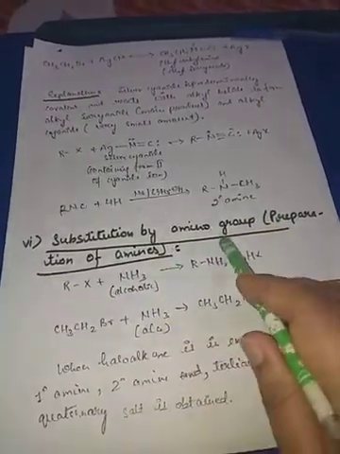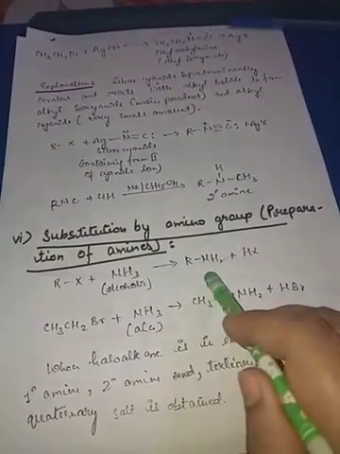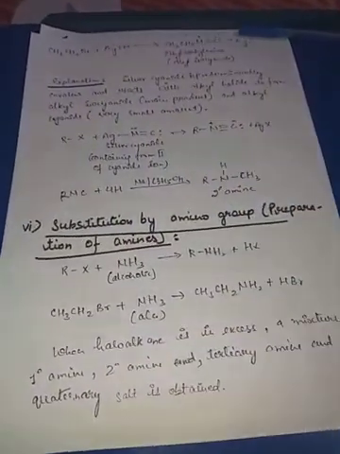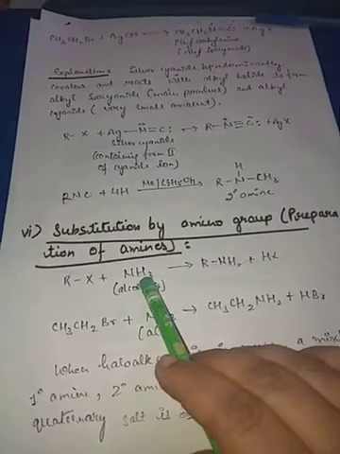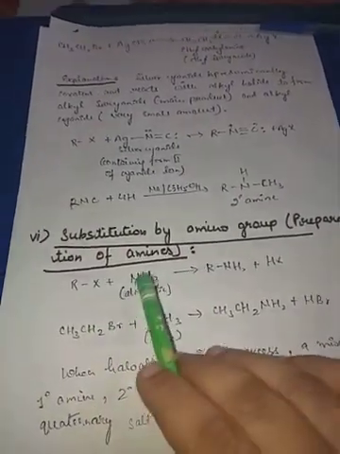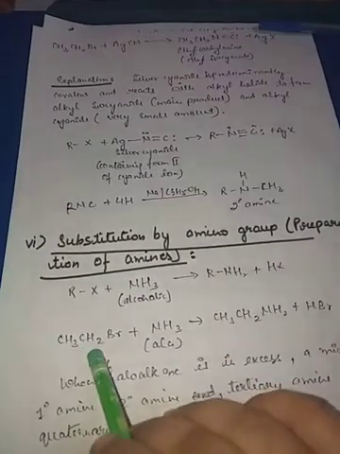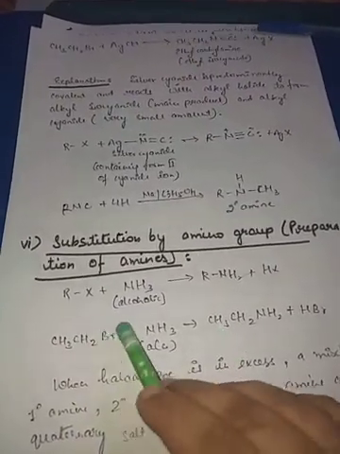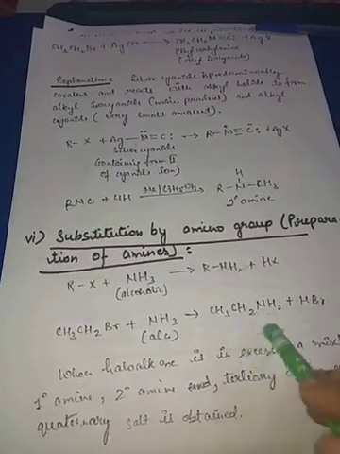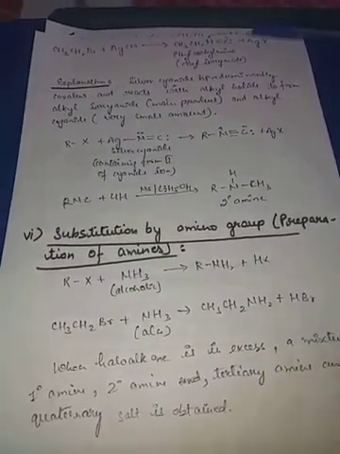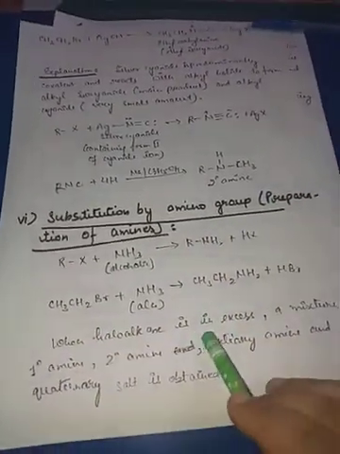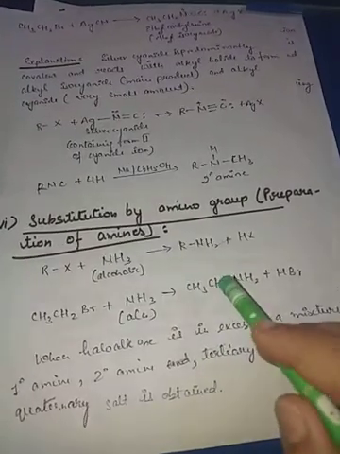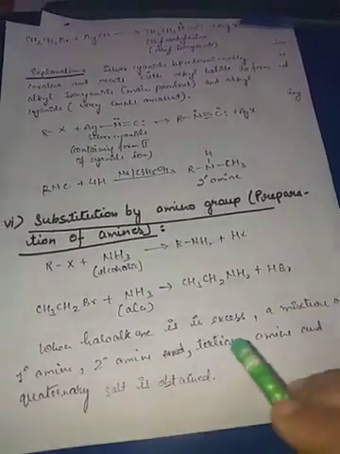Now substitution by amino group. Amino means NH2 group. Here a long reaction will take place. Hofmann ammonolysis reaction we will study. Here, if alcoholic ammonia reacts with any haloalkane, this halogen will be replaced by NH2, and we will get amines simply. But if haloalkane is in very large amount, in excess, then we will get a mixture of primary amine, secondary amine, tertiary amine, and a quaternary salt also is prepared.